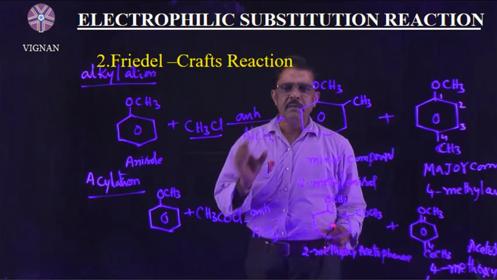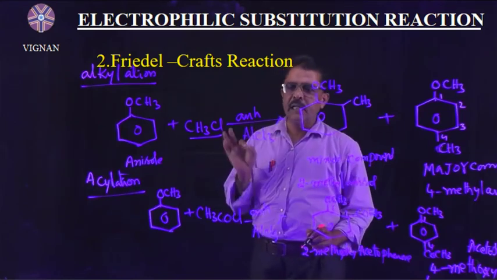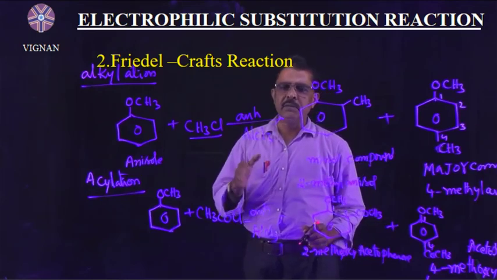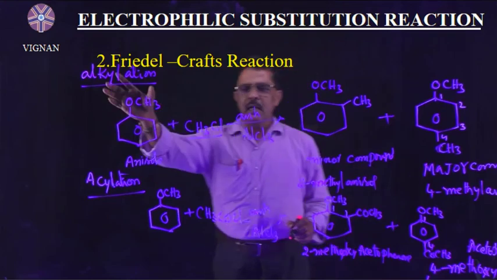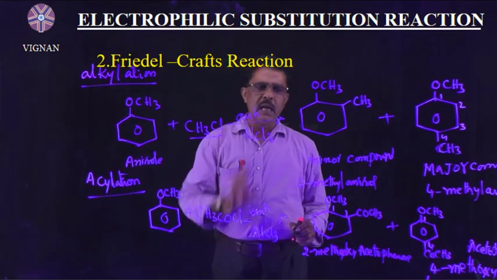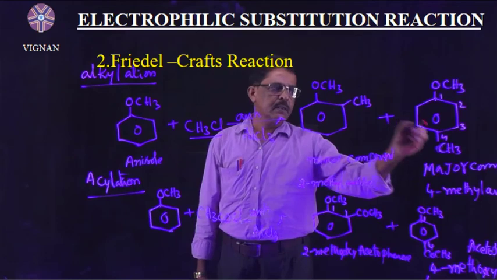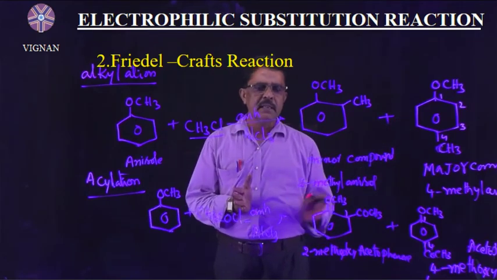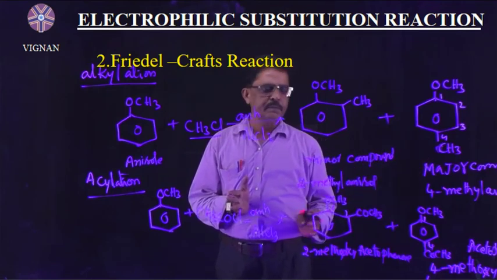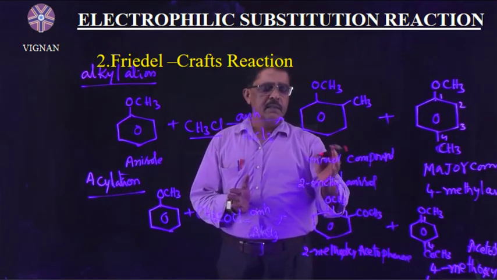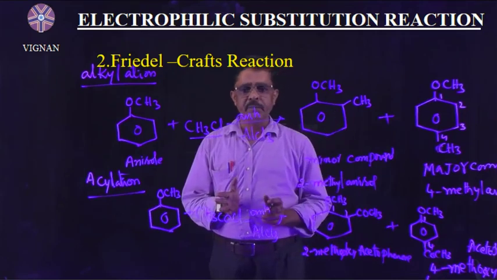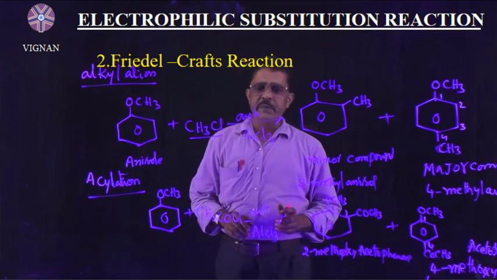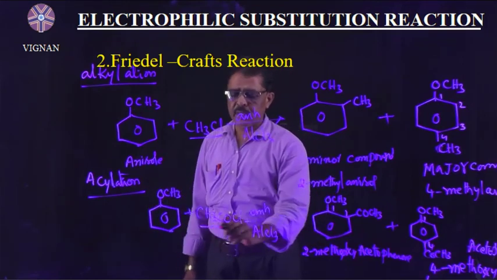This is a very important name reaction. Friedel-Crafts alkylation and Friedel-Crafts acylation both belong to the Friedel-Crafts reaction. In the alkylation, an alkyl group is substituted at the ortho or para position. At the para position there is less steric hindrance, therefore it is the major compound compared to the ortho position. In the acylation, an acyl group is substituted.